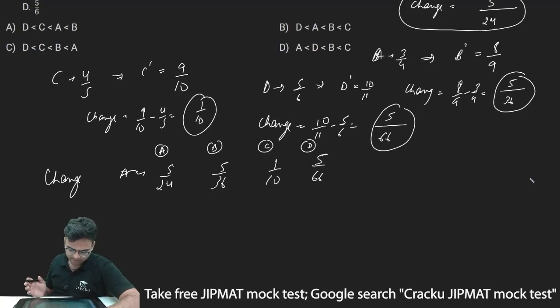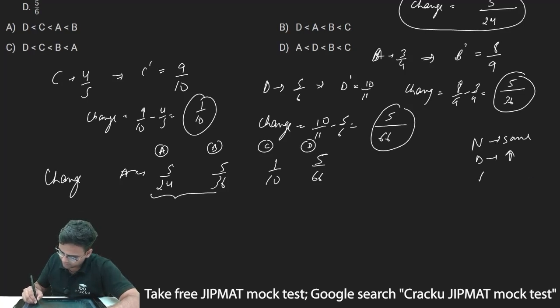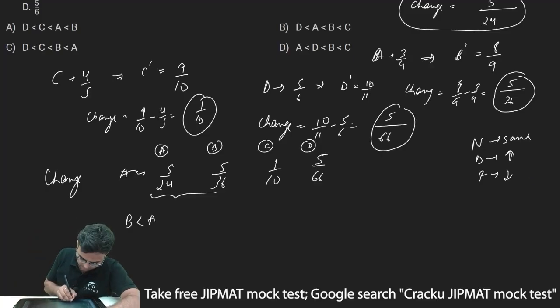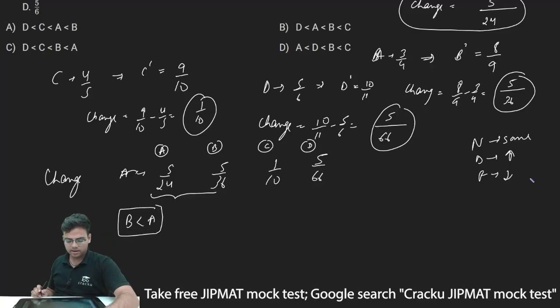Instead of taking the LCM, let's say I can compare some of them. For A and B, if the numerator is the same and the denominator is higher, the fraction value will be lower. If the denominator increases, the fraction value decreases. So I can say B should be less than A.